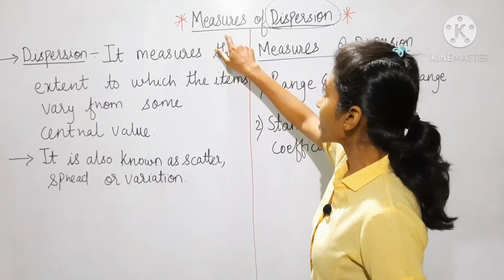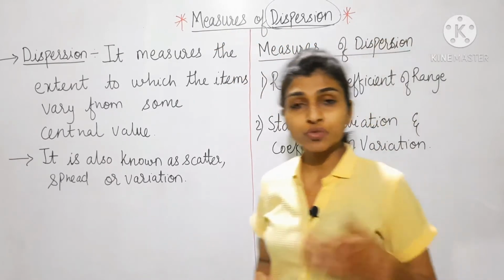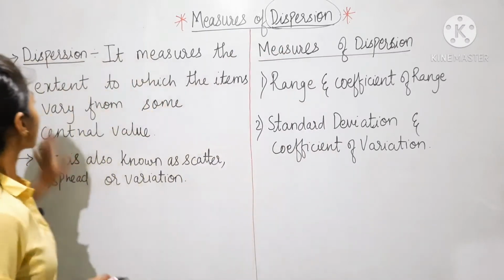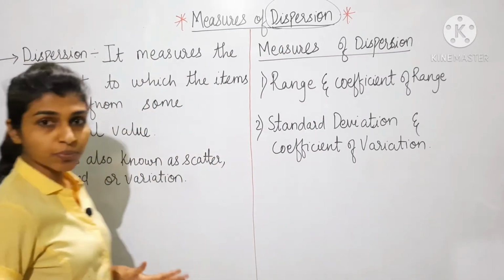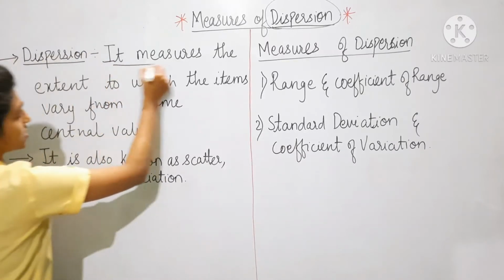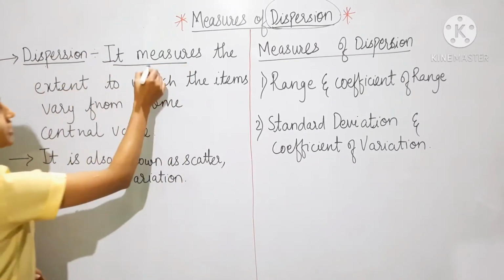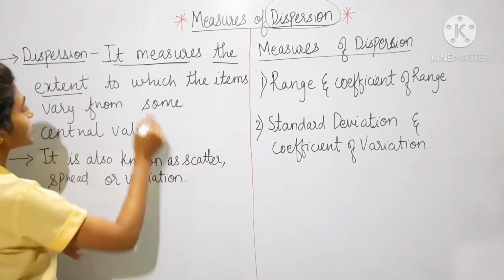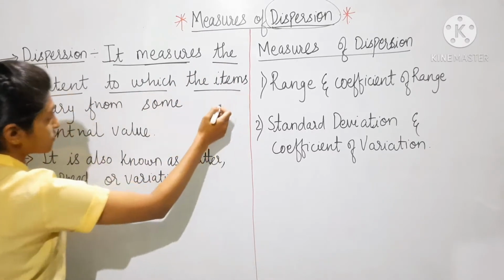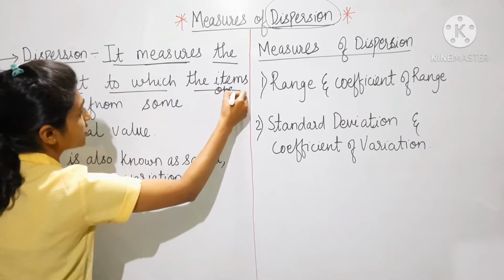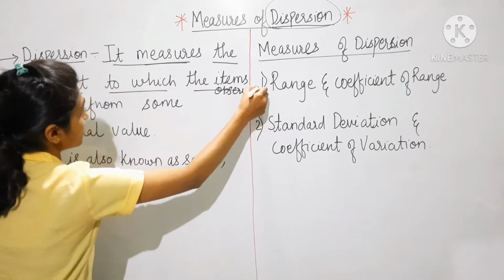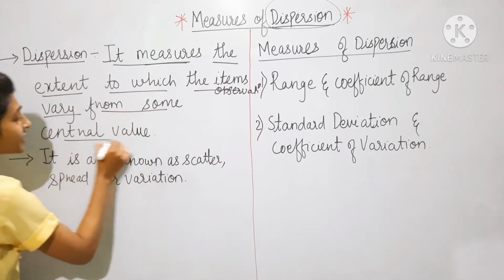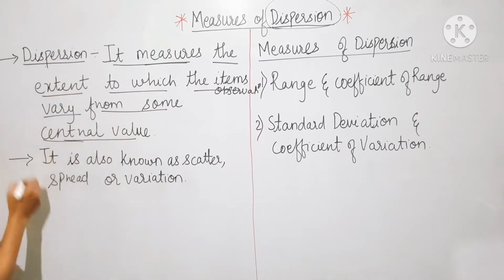To understand measures of dispersion, you need to understand the word dispersion. The definition of dispersion is that it measures the extent to which the items, meaning the observations, vary from some central value.